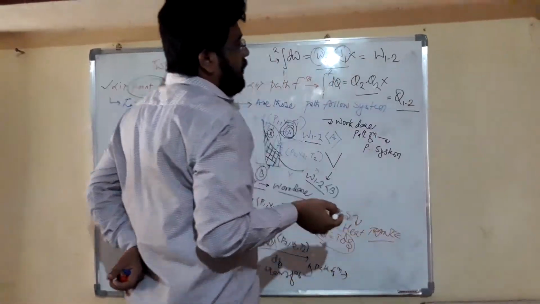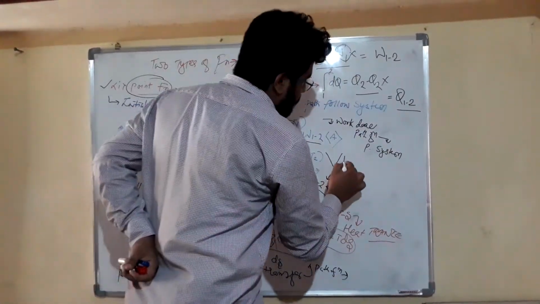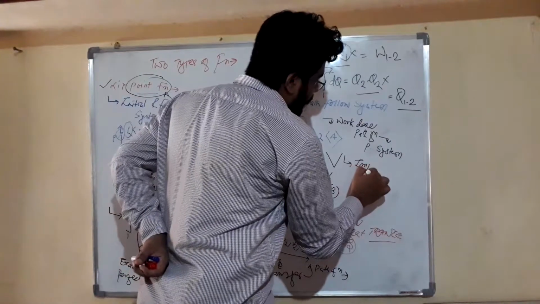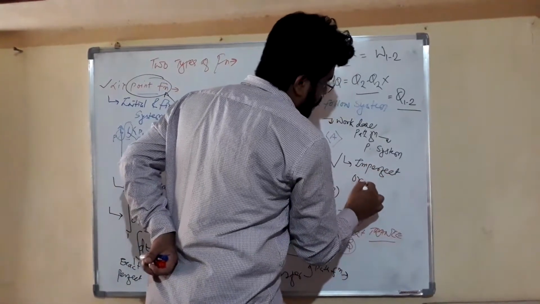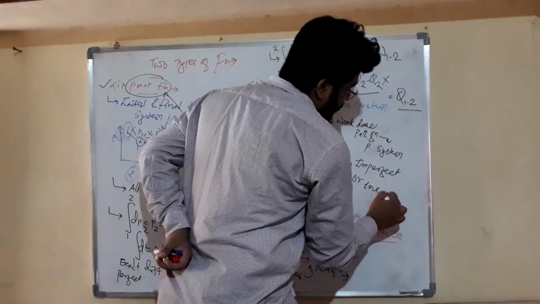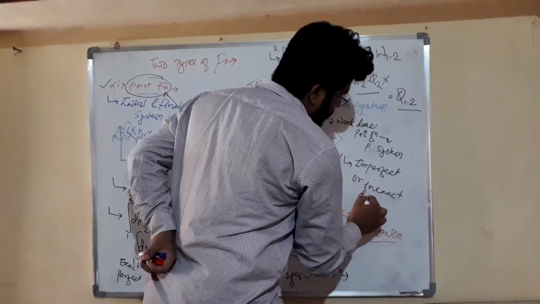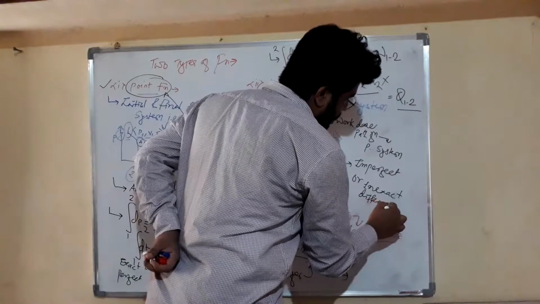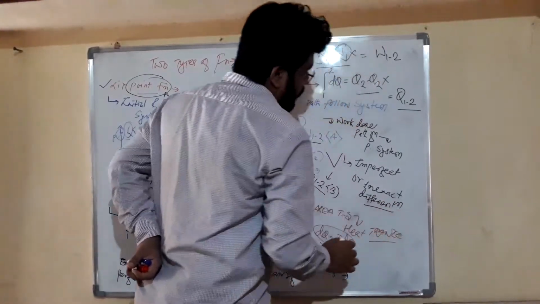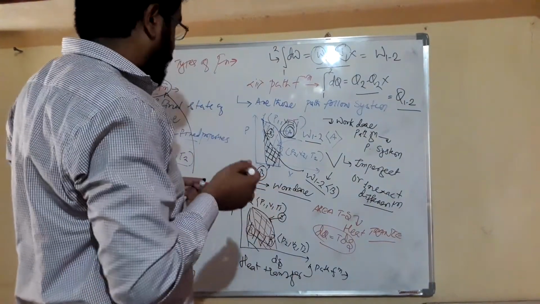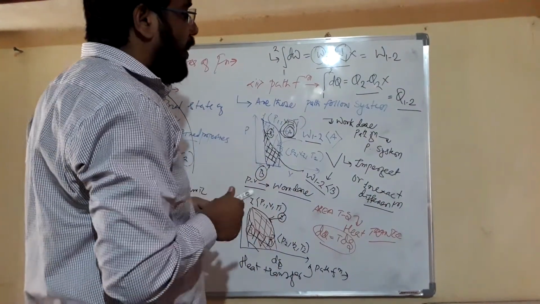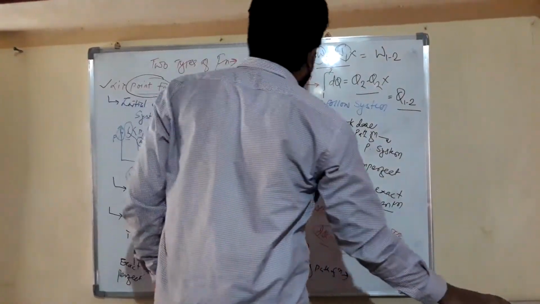So friends, this is called imperfect or inexact differentiation, because it is not properly differentiated or integrated, so it is called imperfect or inexact differentiation.